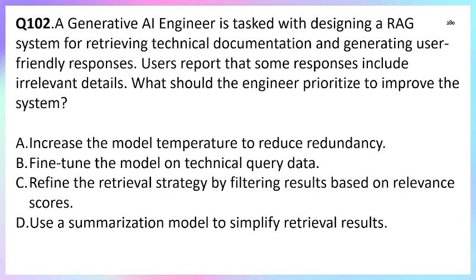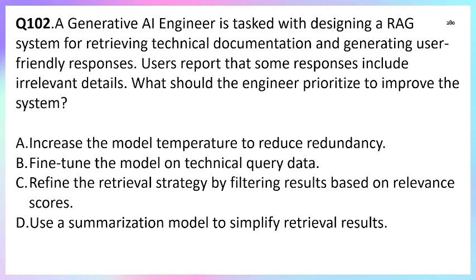Now option A, increase the temperature of the model. Temperature controls randomness, not relevance. Higher temperature often makes the response more creative and not more relevant. So option A is incorrect. Whereas option B, fine-tune the model on the technical query data. Fine-tuning helps the domain adaptation, but it would not solve the root problem of the irrelevant retrieval, right?